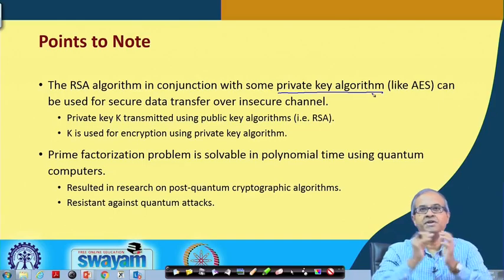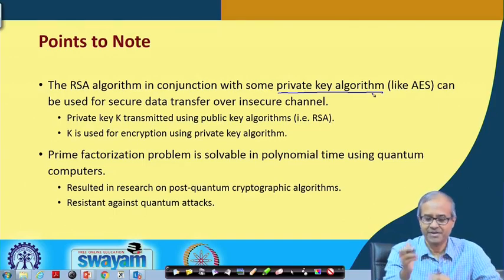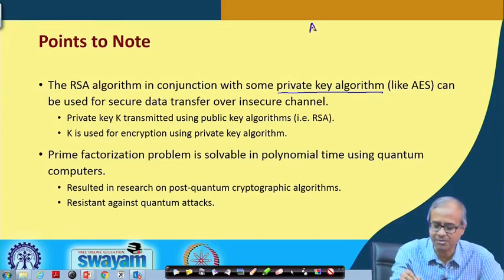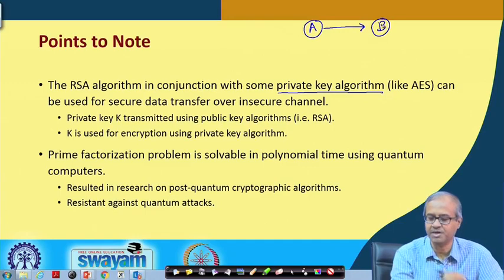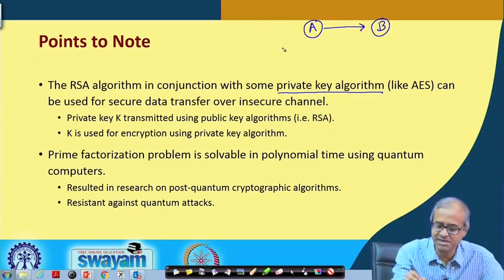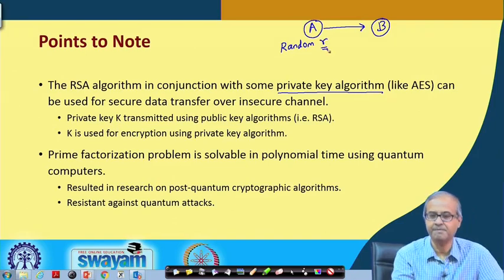Well, you can do it in a two-step process. Let us say a party A wants to send a message in a secure way to a party B. First step, A will generate a random number, let us say a large random integer r.